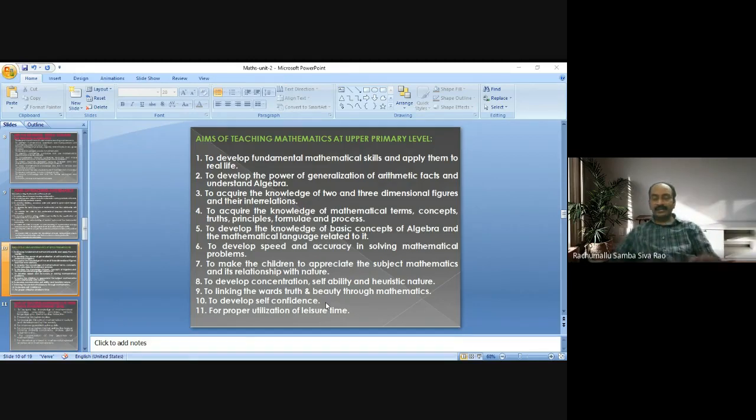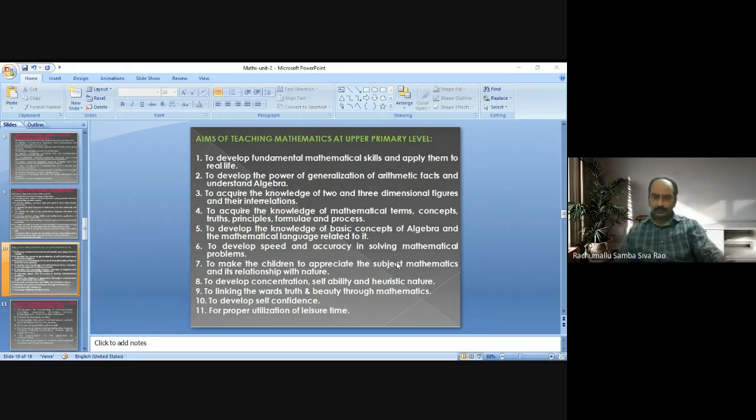Like that, the student will utilize leisure properly. This happens because of learning and teaching mathematics at upper primary level. So these are the aims of teaching mathematics at upper primary level.